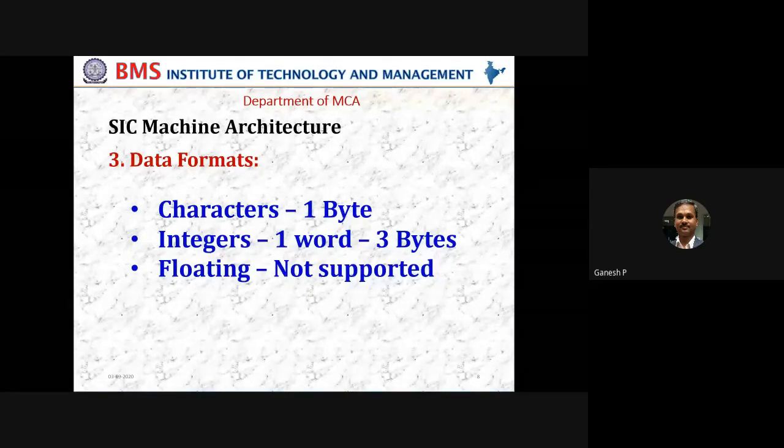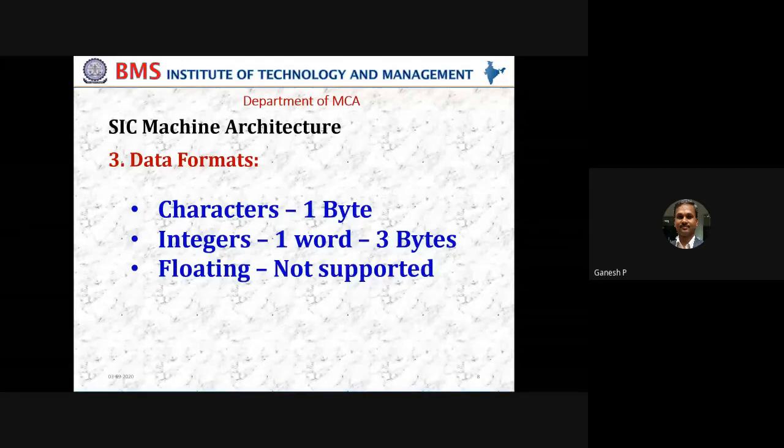Again, I would like to take your attention. Don't confuse this now with the C language. Integer is 2 bytes in C, and in C++ integer is 2 bytes. That is totally different. It is not the C language or C++ which is going to tell whether integer is 2 bytes or 3 bytes or 4 bytes.